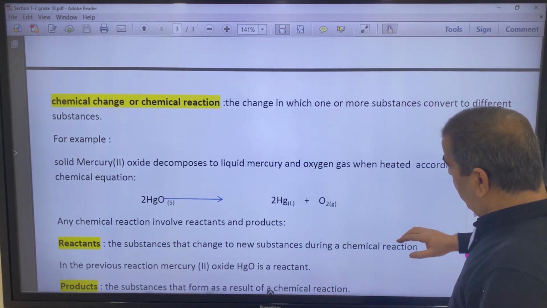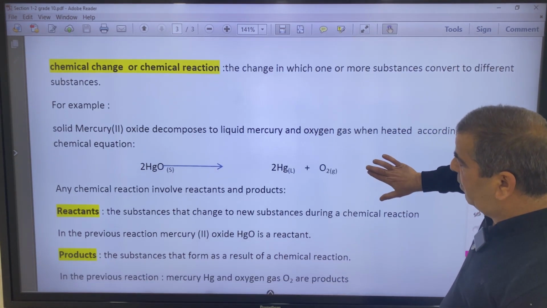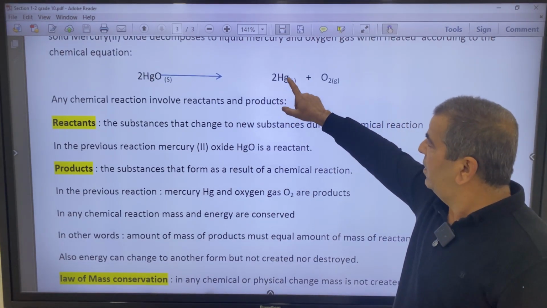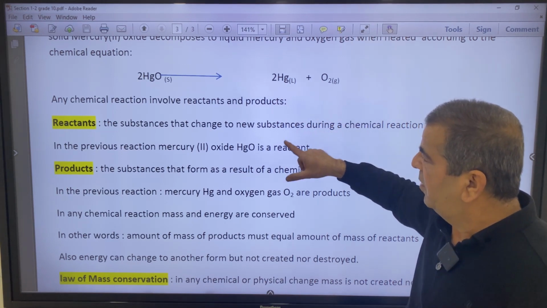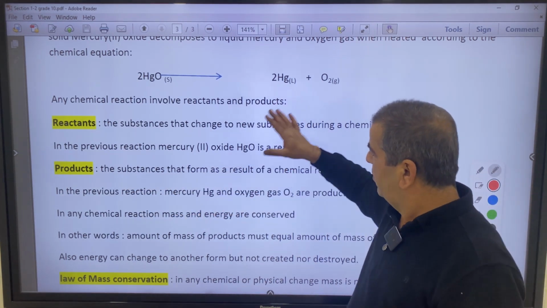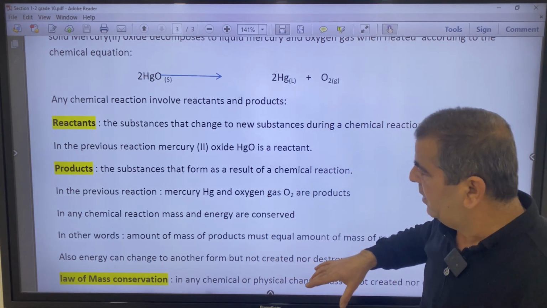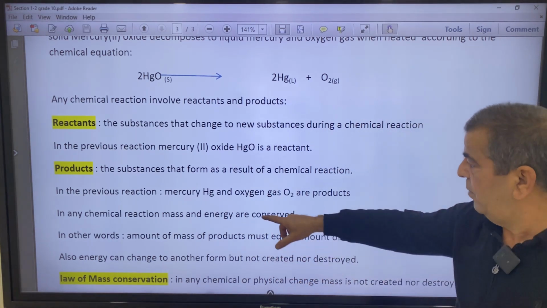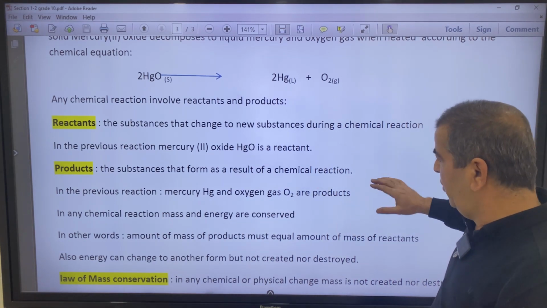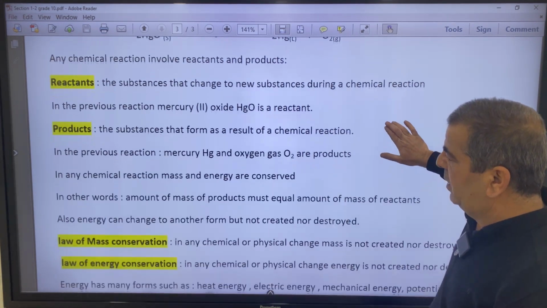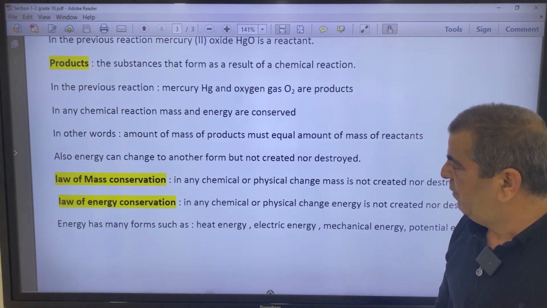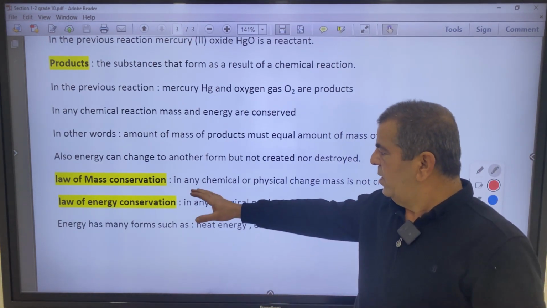So, what are the reactants and the products in this reaction? These are mercury and oxygen. Definitions of reactants and products are written here. Let's go forward. In the previous reaction, mercury and oxygen are what? Are products, because they formed as a result of this reaction.